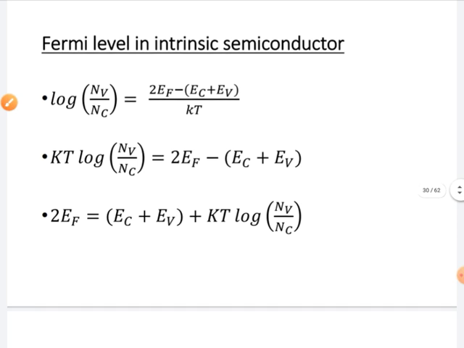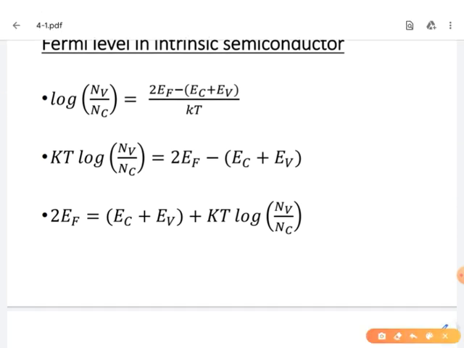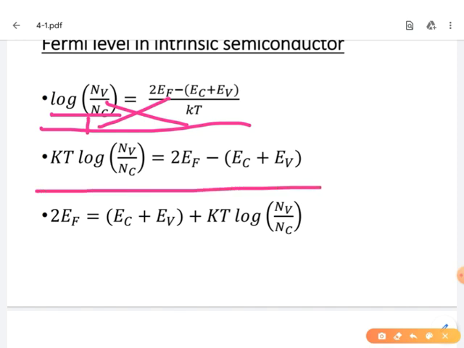This is the expression: log of Nv by Nc equal to 2EF minus (EC plus EV) by kT. How do we find the value of EF? Simply by cross multiplication, taking the denominator as 1. We get kT log of Nv by Nc equal to 2EF minus (EC plus EV).